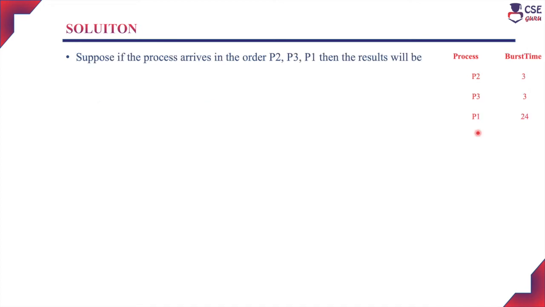If you are changing the process arrival order as P2, P3 and P1, now we will check what is the waiting time and average waiting time of each process. Now the process arriving order to the job queue is P2 entered into the job queue first, P3 next and then P1. So P2 and P3 have a shorter burst time, that is 3 milliseconds, and P1 has a longer burst time, that is 24 milliseconds.